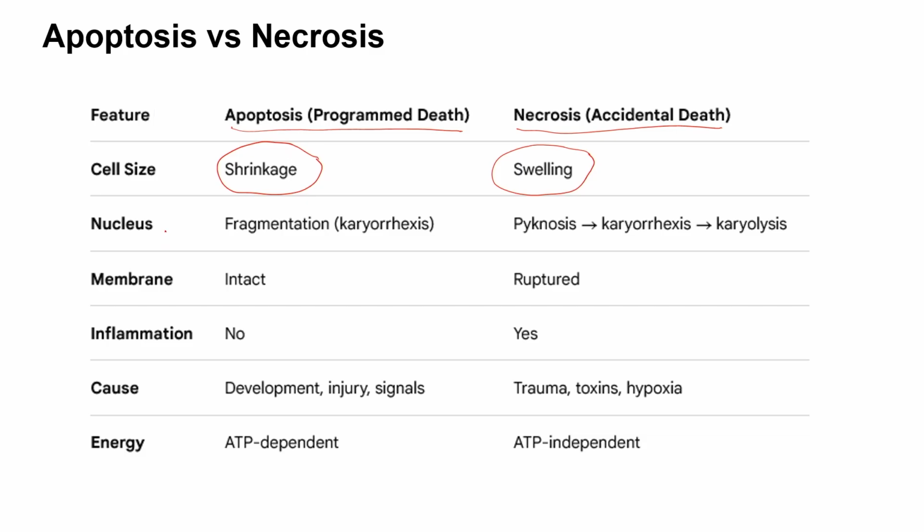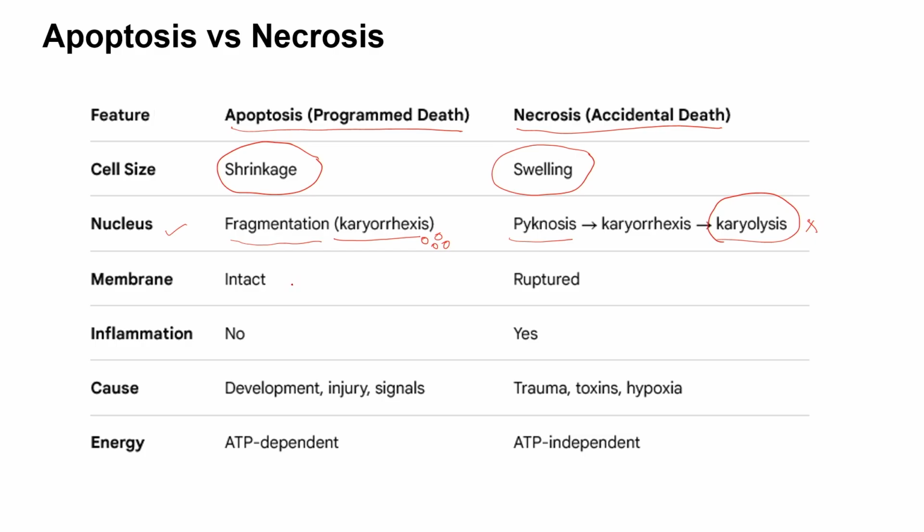The nucleus is again a very fundamental organelle of a cell. So there could be a fragmentation of the nucleus, which we call karyorrhexis, and then here we have pyknosis, which is actually leading to karyolysis. That means here the nucleus becomes fragmented into smaller fractions, while in necrosis the nucleus is lysed. That means there is complete destruction of the nucleus here, while in this case the nucleus is getting fragmented into smaller pieces.